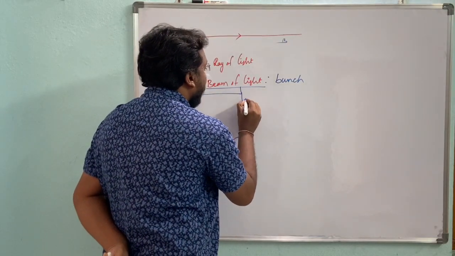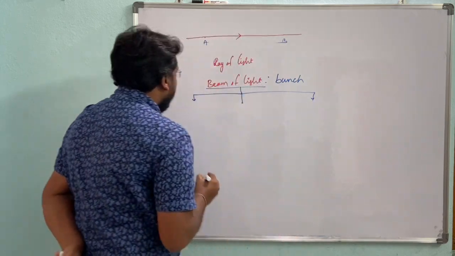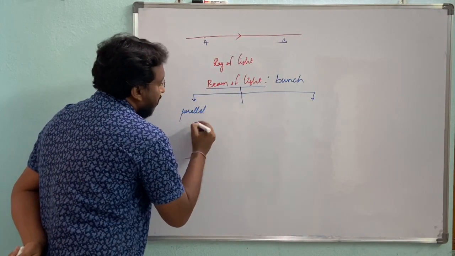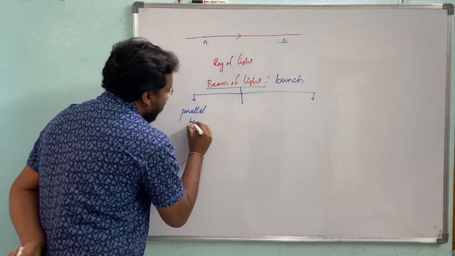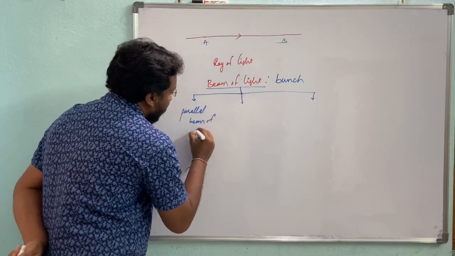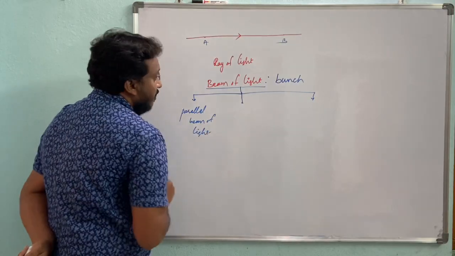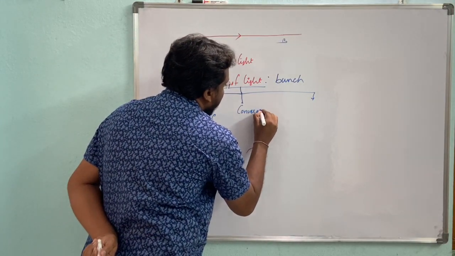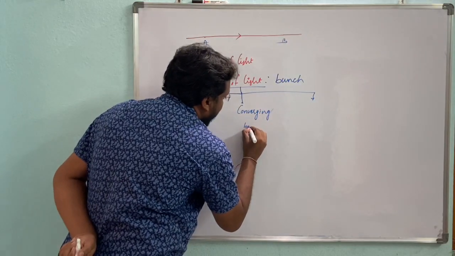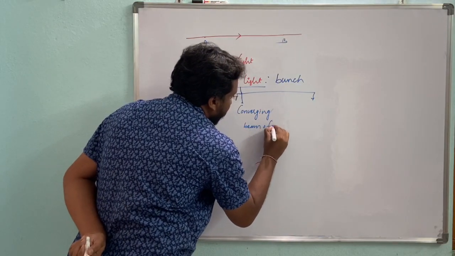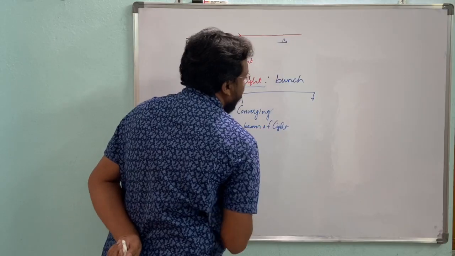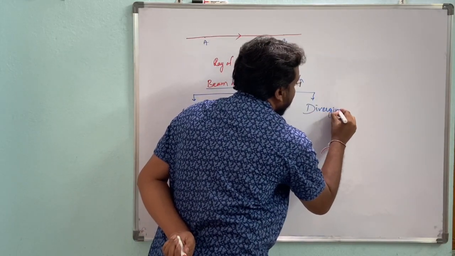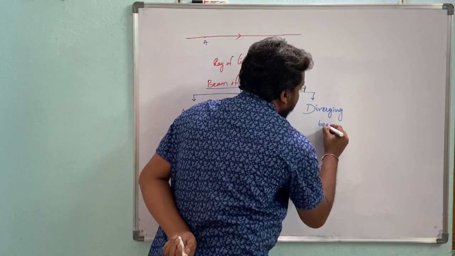Okay. One is the parallel beam of light, then the converging beam of light, and the last one, the diverging beam of light.